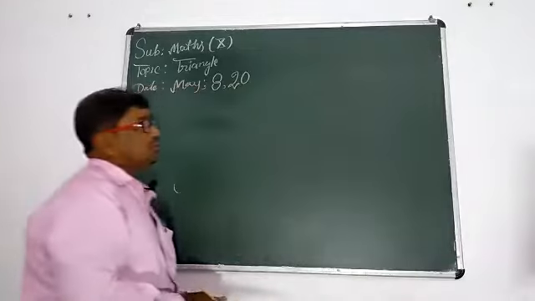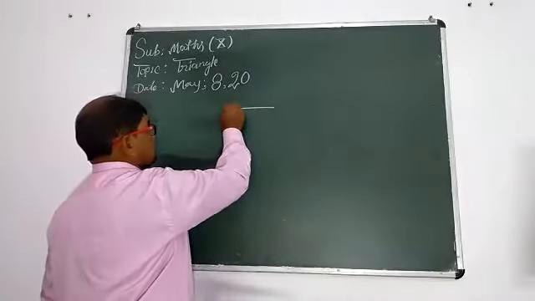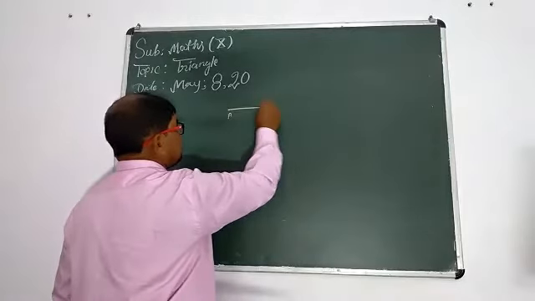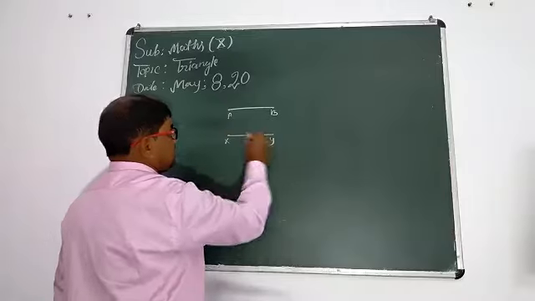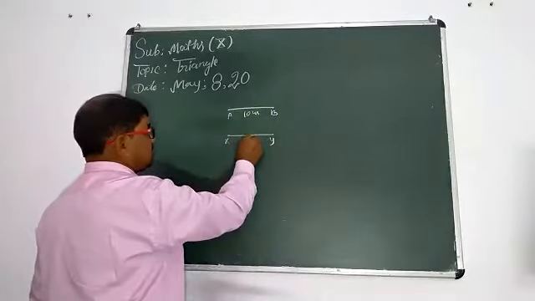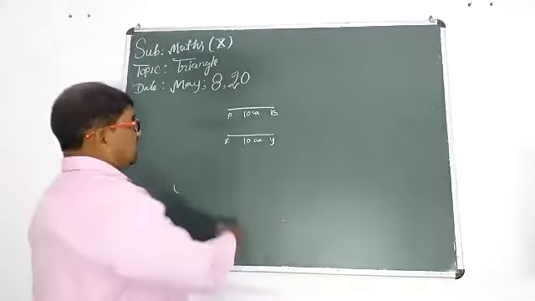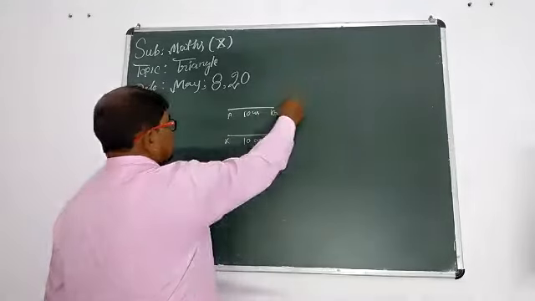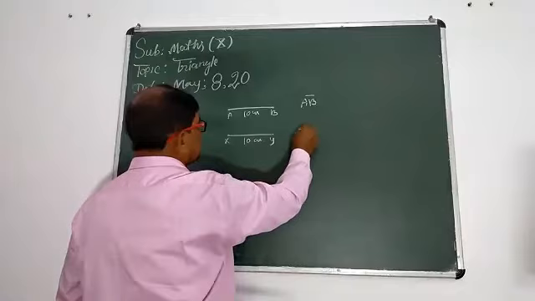Now, students, we should think about these two line segments. Suppose that this is the first line segment, this is the second line segment. The length of this line segment is 10 cm. This is also 10 cm. The names are different: line segment AB, line segment XY.